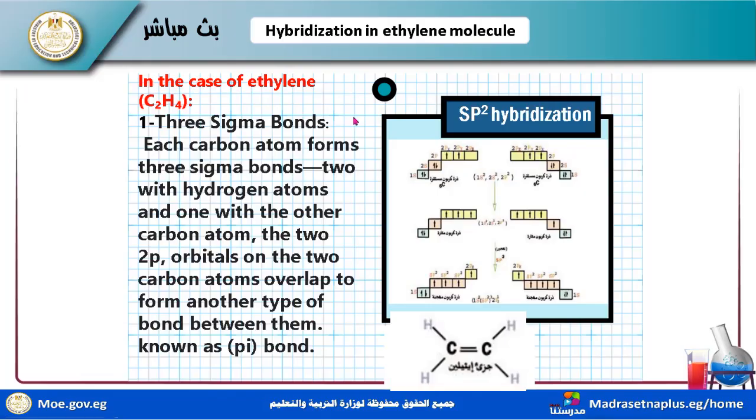Each carbon atom forms 3 sigma bonds, 2 with hydrogen atoms and 1 with the other carbon atom. The 2p orbitals on the 2 carbon atoms overlap to form another type of bond between them known as a pi bond.